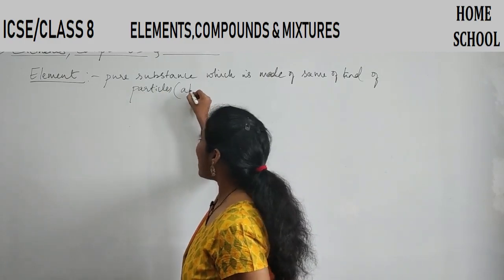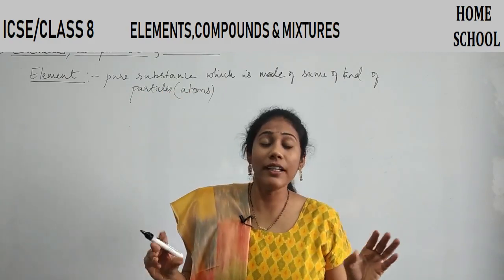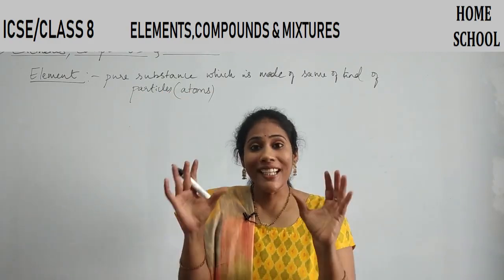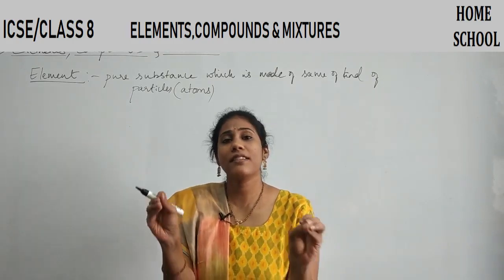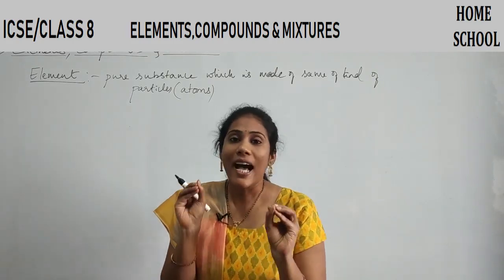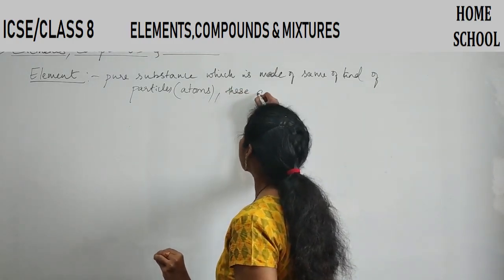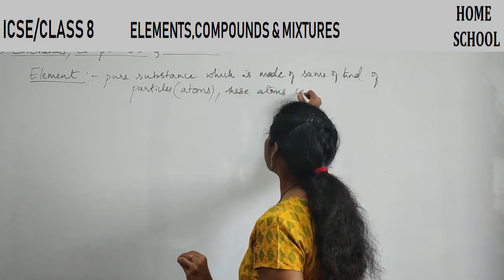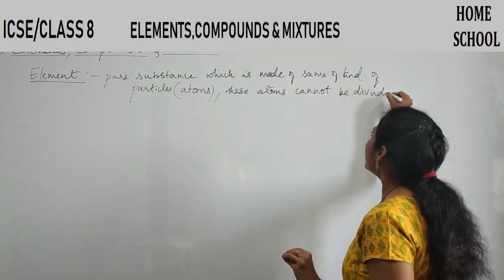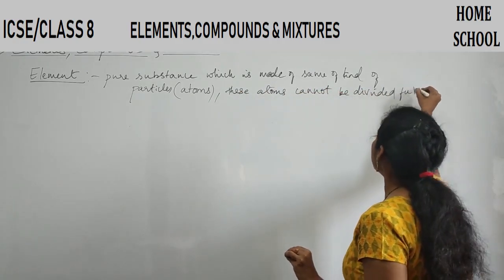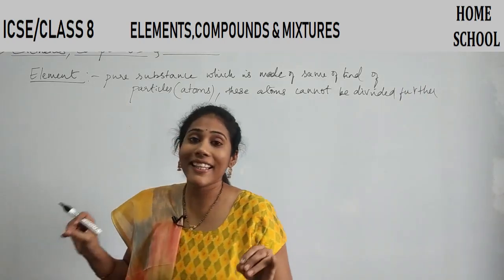These particles are actually called atoms here. Try to remember the word atom. So an element is a pure substance which is made up of only one kind of particles, and these particles are called atoms. Okay, and these atoms cannot be divided further. So such a pure substance is called an element.